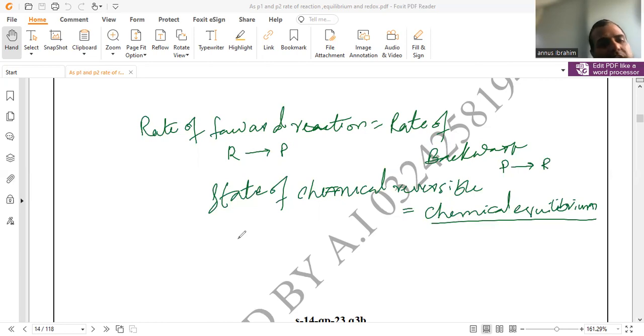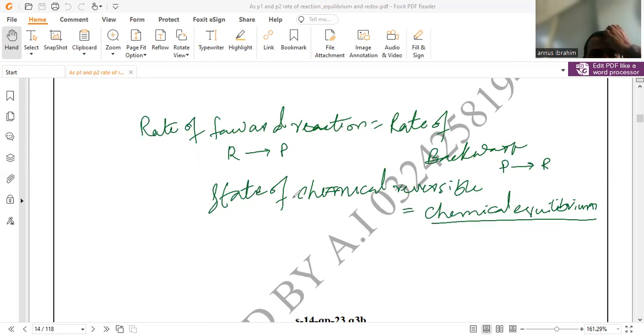Because the reaction continues in both directions, we mention the rate of forward reaction and the rate of backward reaction. Hopefully you understand the term referred to as chemical equilibrium.